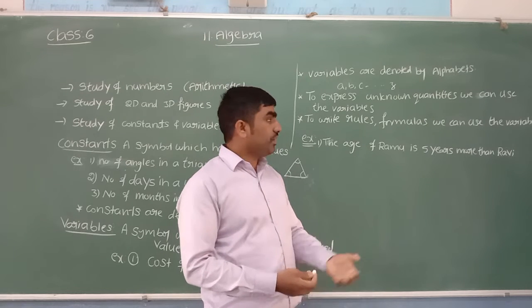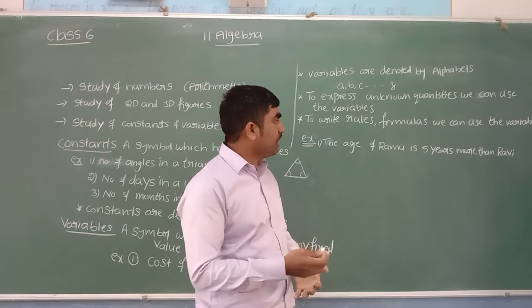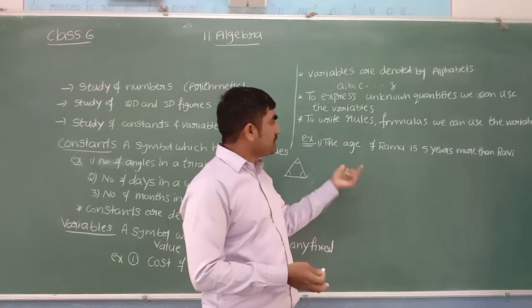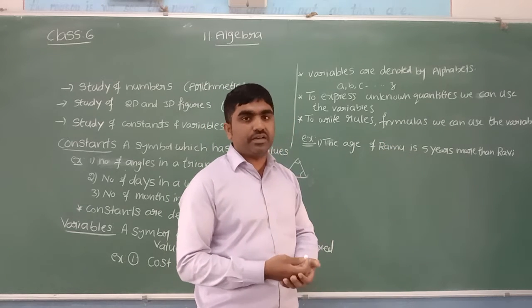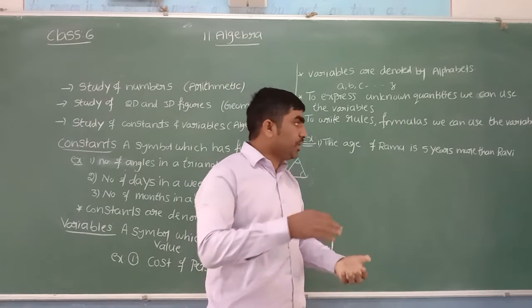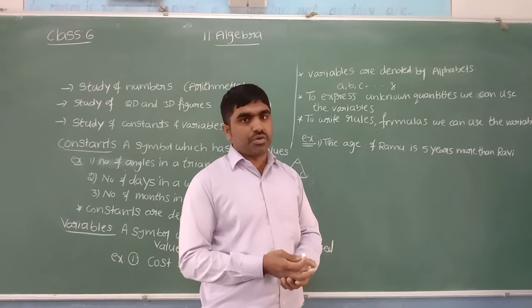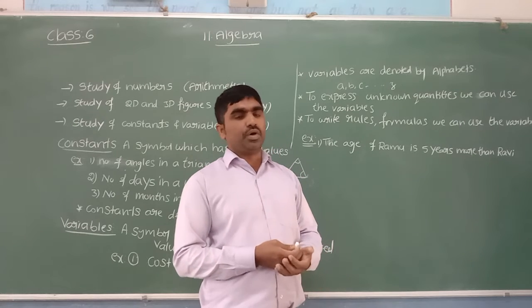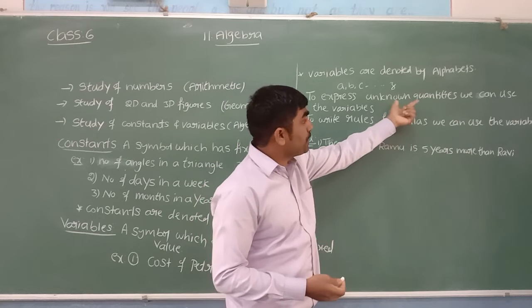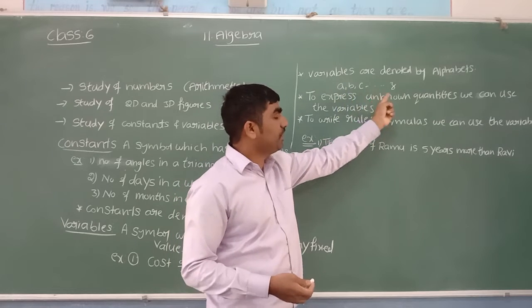We can say the age of Ramu when we know the age of Ravi. But here Ravi's age is an unknown value. So how can I express the age of Ramu and the age of Ravi? Sir, Ramu's age depends on Ravi's age. If I know Ravi's age, I can find Ramu's age. But I don't know Ravi's age either. It means Ravi's age is the unknown value. So how can we express these unknown values? With the help of variables, I mean with the help of alphabets.